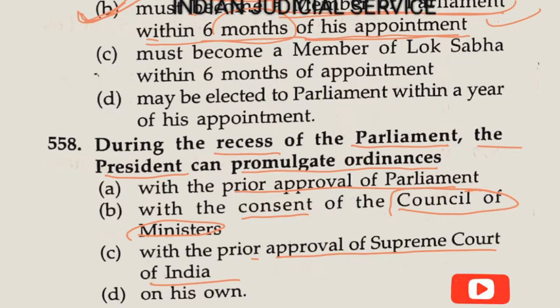And the last one, option D, on his own. So clearly, during the recess of Parliament, the President can promulgate an ordinance with the consent of the Council of Ministers. So the answer is option B. And the process of an ordinance promulgated by the President is provided in Article 123.